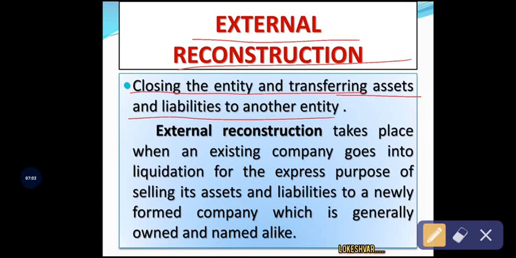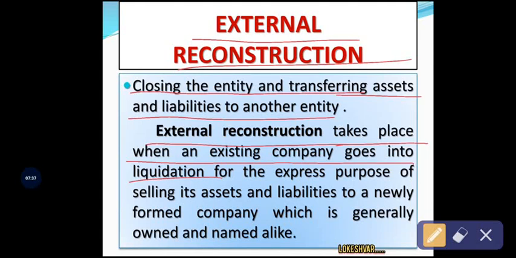So that is the same statement, closing the entity and transferring assets and liabilities to another entity. So the company which transfers its assets and liabilities to another company will ultimately wind up finally, that is close their business operations or close their business entity. See here, the external reconstruction takes place when an existing company goes into liquidation. That is, ultimately the transferor company will wind up after transferring its assets and liabilities to another company, right?